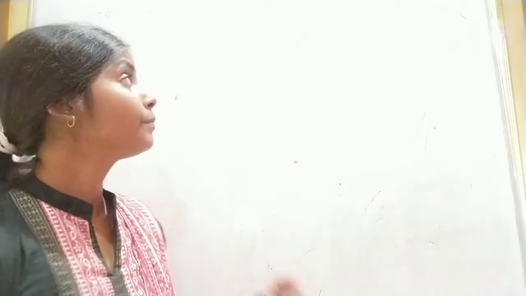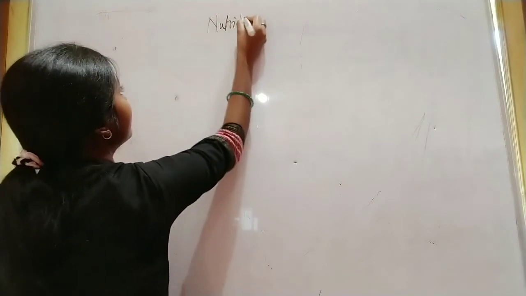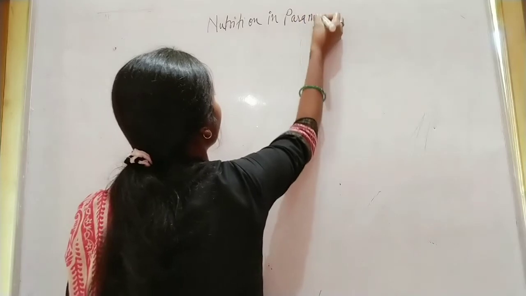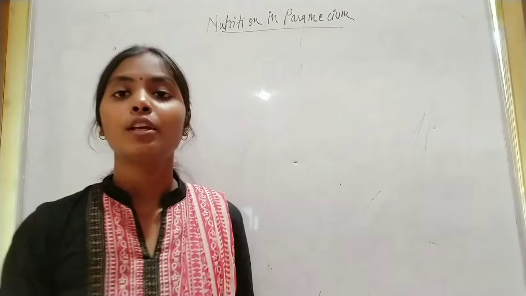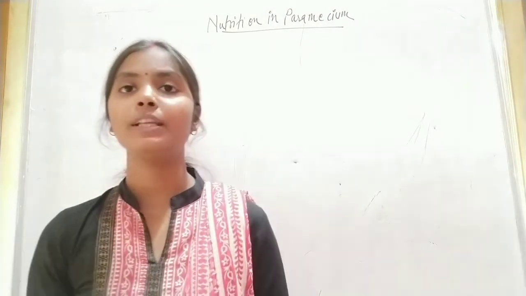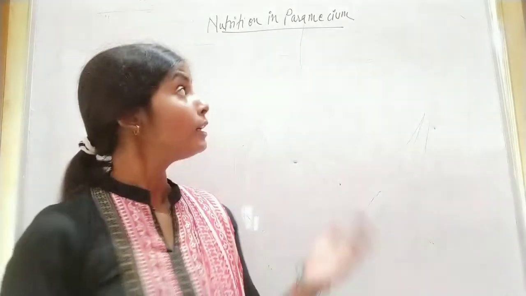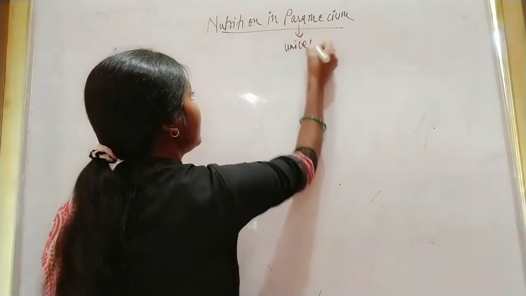Now we are going to start our next topic, that is nutrition in Paramecium. In the previous video we have seen the nutrition in amoeba. Now we will see nutrition in Paramecium. We all know that Paramecium is also a unicellular organism. As amoeba was a unicellular organism, this Paramecium is also a unicellular organism.